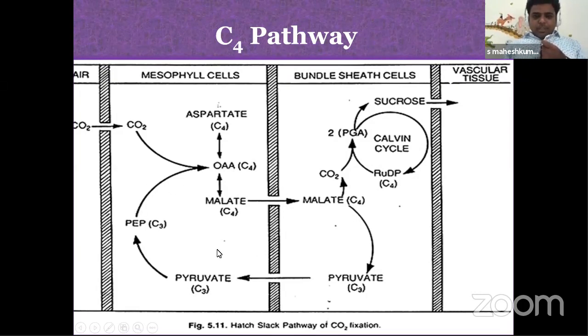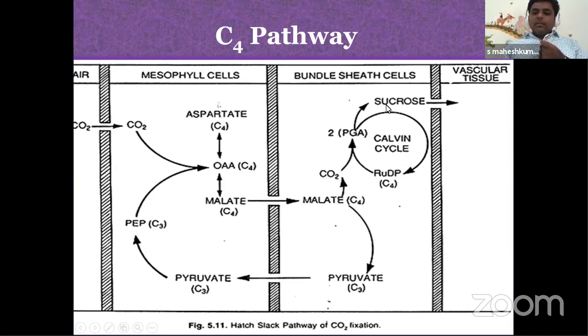continuously. Now children, what is the main theme here? Doing all these things to produce the glucose, the main thing is to increase the CO2 concentration in bundle sheath cells. When malic acid splits into carbon dioxide and pyruvic acid, now CO2 is received by RuBP. Now the Rubisco enzyme and RuBP present in bundle sheath cells will catch the CO2 and form phosphoglyceric acid, and now the Calvin cycle starts and the glucose is prepared.